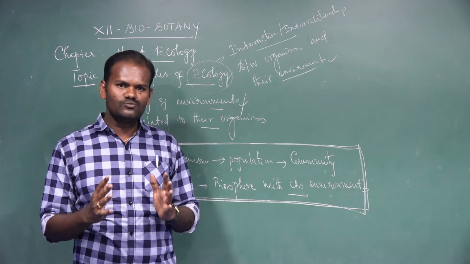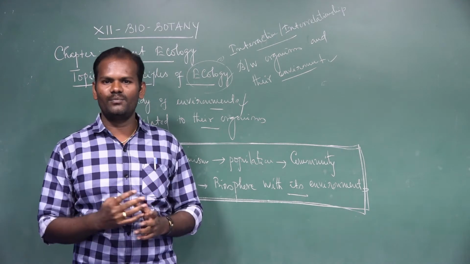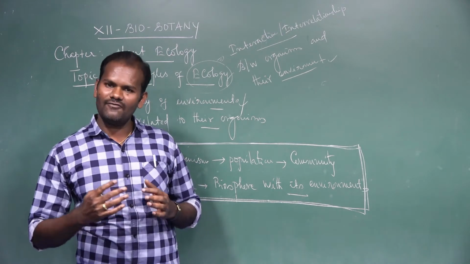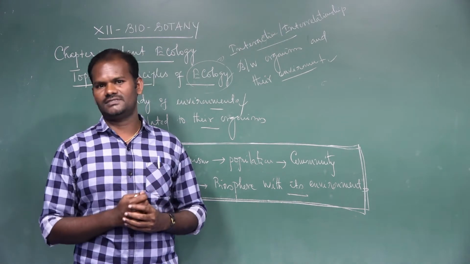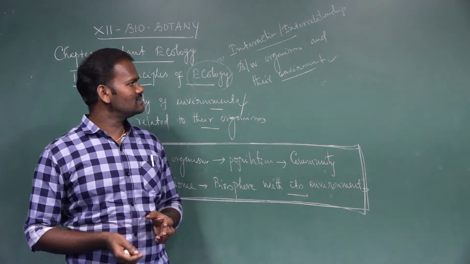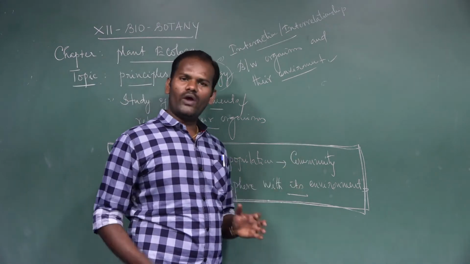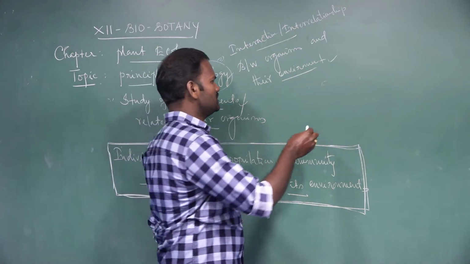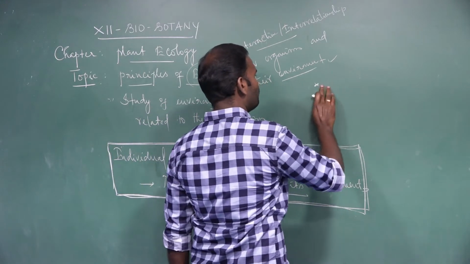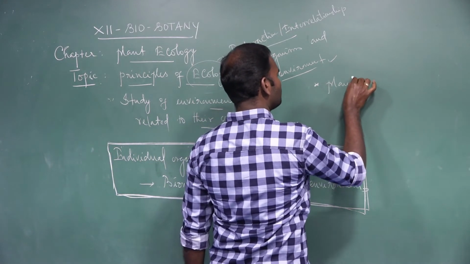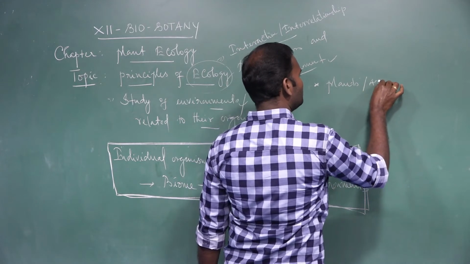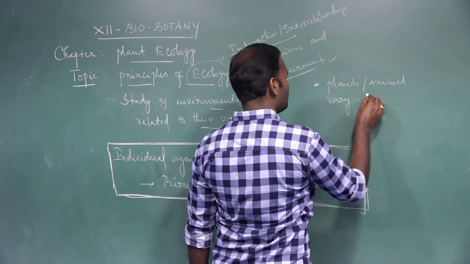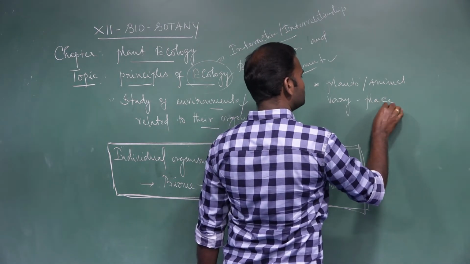If we observe these different environments, a lot of questions may arise in front of us. What are the questions that may arise? The first question: why do plants and animals vary from place to place?